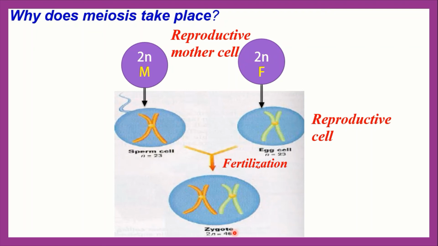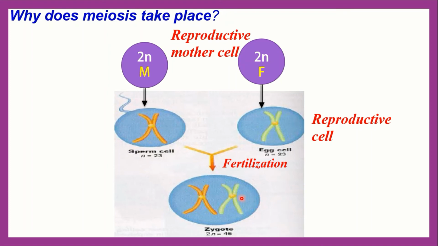So why does meiosis take place? In all organisms reproducing sexually, the haploid male and female gametes unite to form a diploid zygote. This zygote generally repeatedly divides by mitosis and forms the body of an adult multicellular organism.